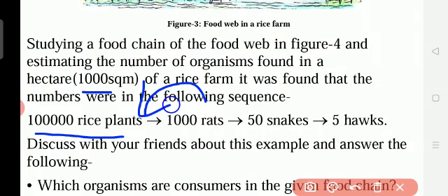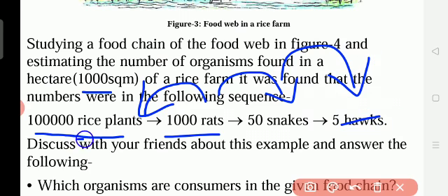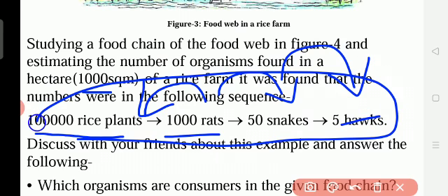Food chain means only one way. Squirrel eats the plant, and the squirrel is eaten by whom? By the fox. So this is one food chain, one linear, that means straight, food chain. Food web means so many food chains. You see, so many. This is the food web, depending on each other for the food.